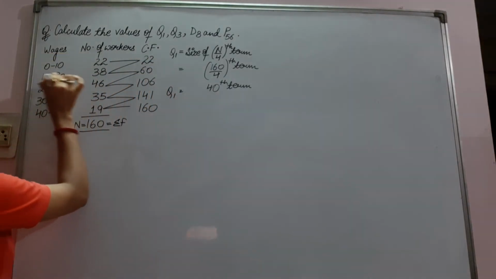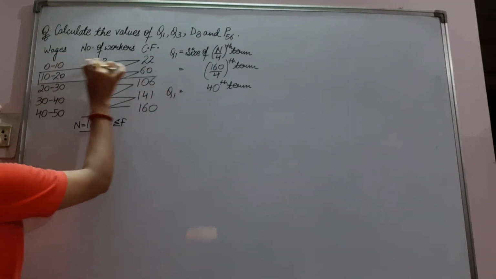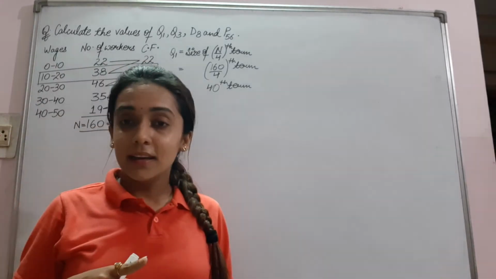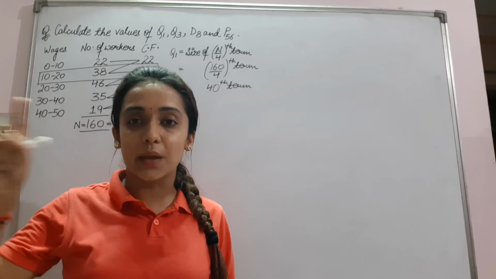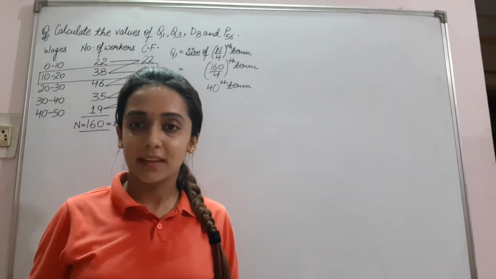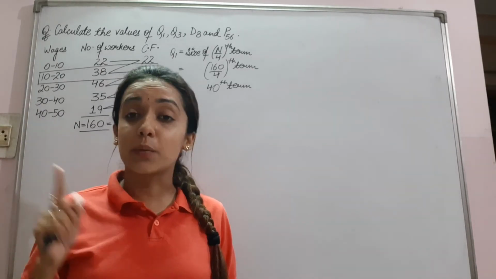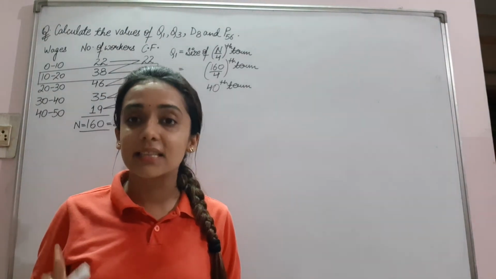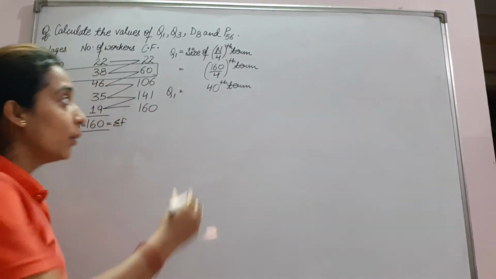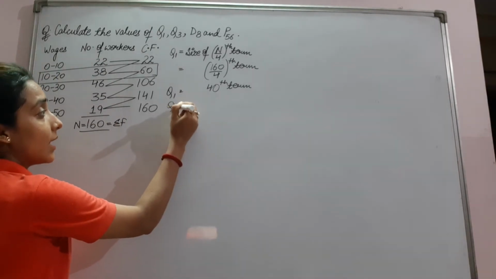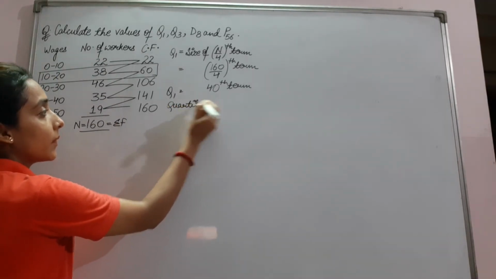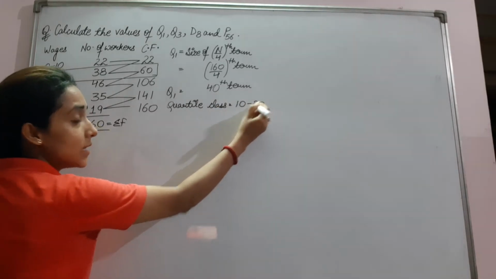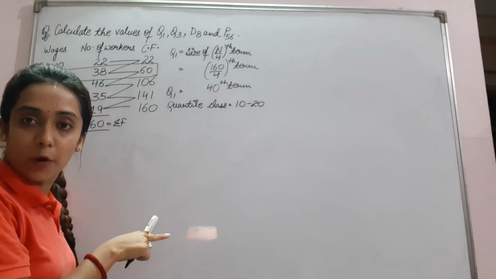The 40th term will lie in the quartile class. In discrete series, we are directly given x. But in frequency distribution series, we are given the class interval, no? So, for the quartile class, it is 10 to 20. Same procedure we will follow.